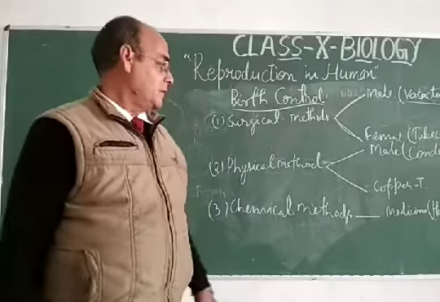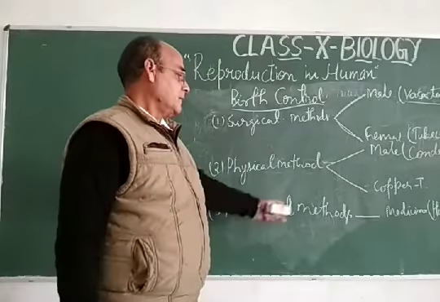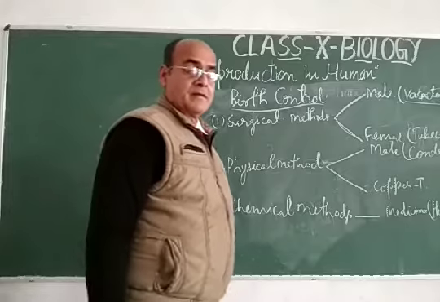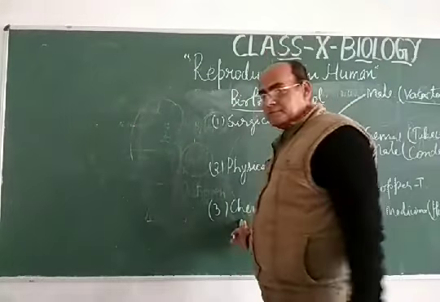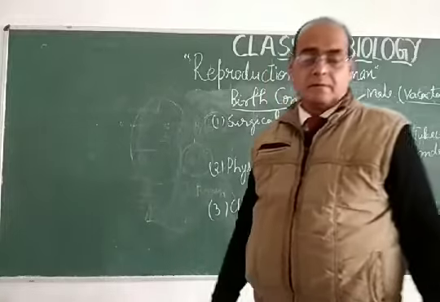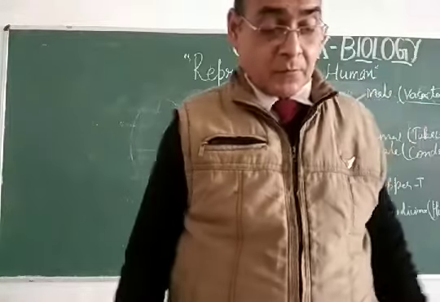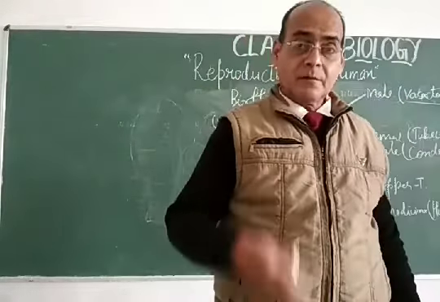All these things will be checked by this chemical method. Or medication has to be provided to the particular woman so that she can prevent herself from unwanted pregnancy.